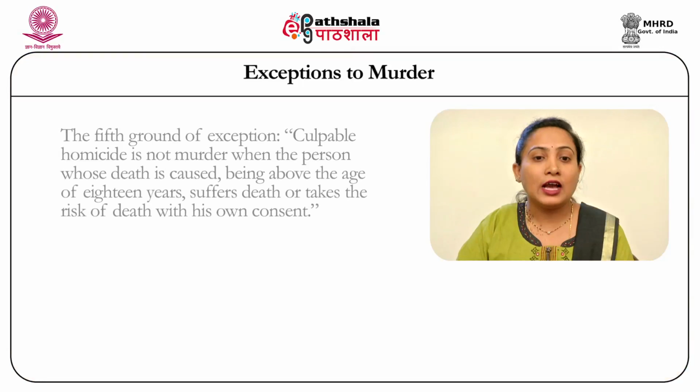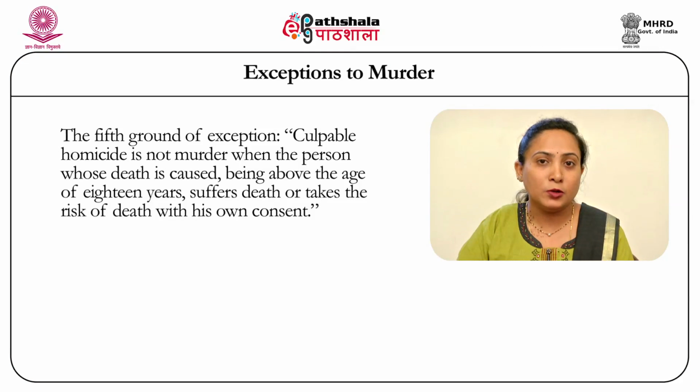Let's move on to the last ground of exception available to the offence of murder. That is, culpable homicide will not be murder when the person whose death is caused, being above the age of 18 years, suffers death or takes the risk of death with his own consent. Now, this refers to a case where the accused is causing the death of the victim, provided he is taking the consent of that victim, and additionally provided that the victim is above 18 years.